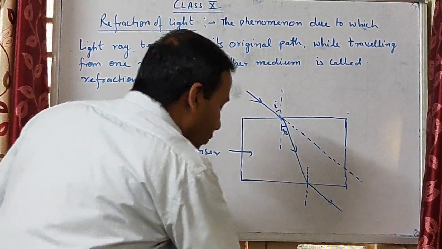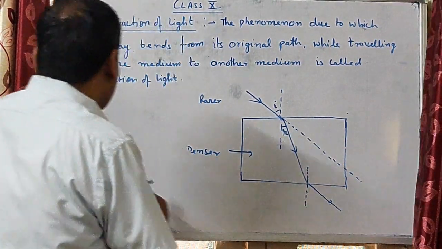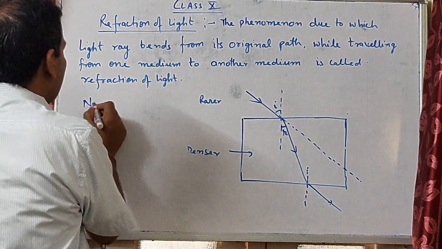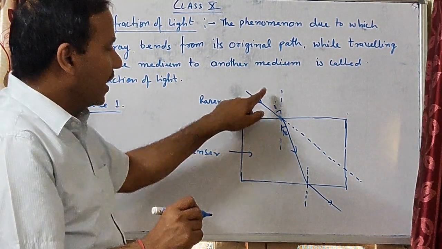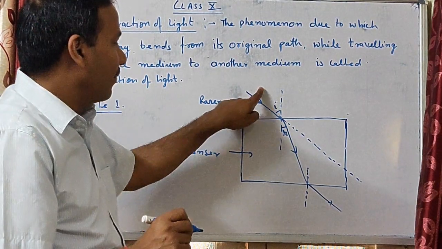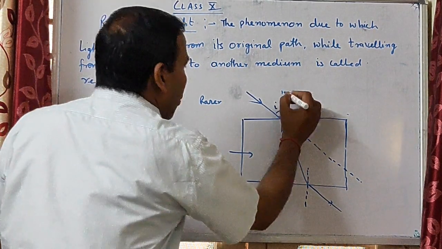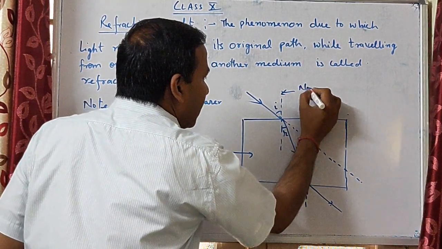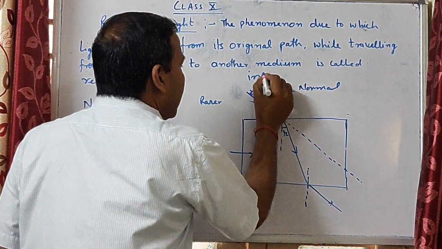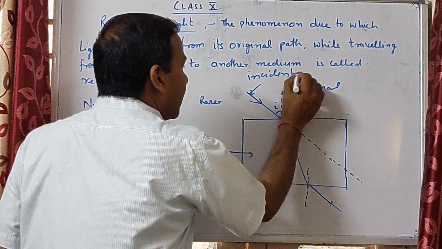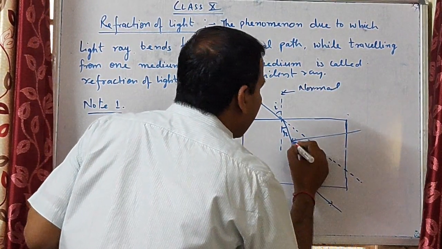Here just you note down two important points. Note 1: when a light ray travels from rarer to denser medium, then it bends towards the normal. It is the normal, and it is the incident ray, and it is the refracted ray.